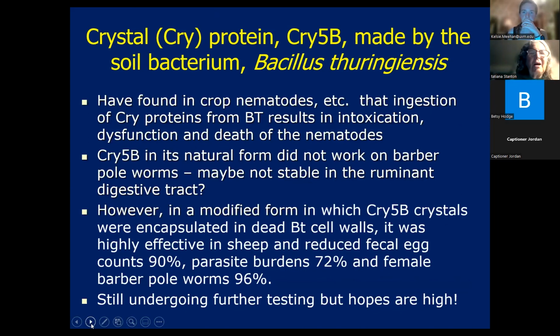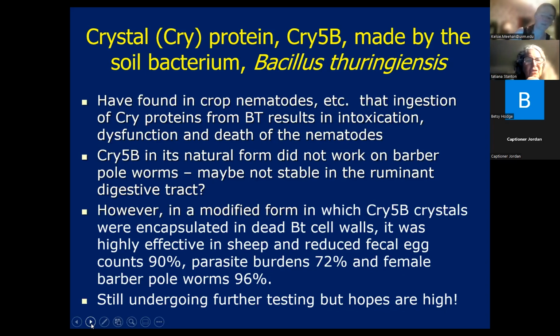There's also now a crystal protein of the bacteria Bacillus thuringiensis, and you may be aware of Bacillus thuringiensis from BT, from using it for organic vegetable control, for corn earworm and such. They found that in nematodes in your crops, Cry proteins from BT eventually result in death of the nematodes. It intoxicates them and they can't function well.